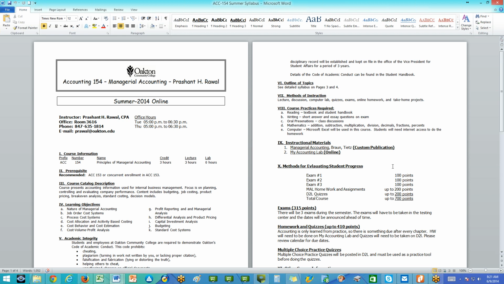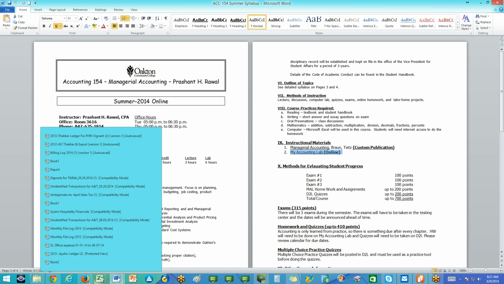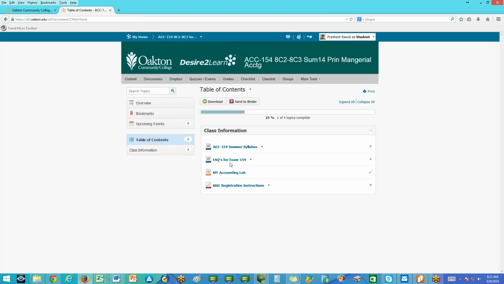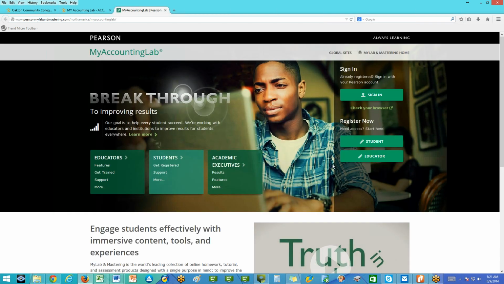So this is the syllabus. First thing is the textbook. It's the custom publication that you can get from the bookstore. In addition to that, you will also need to register on My Accounting Lab. I have sent you the instructions for that separately. On a day-to-day basis, if you simply click over here, this will take you to My Accounting Lab.